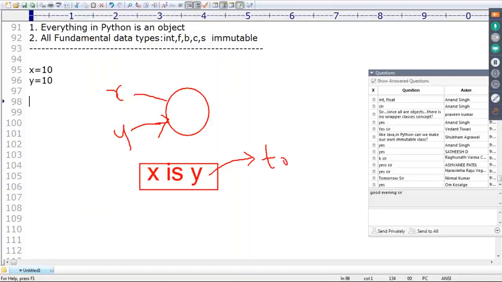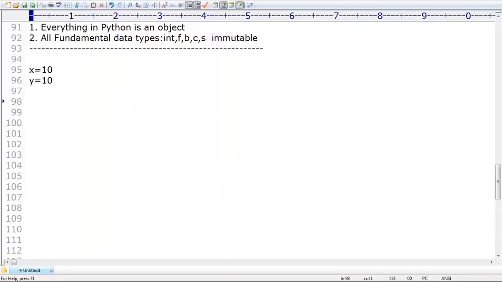Remember that. Instead of checking the memory address of x and the memory address of y, we use x is y. If it returns true, it means x and y are both pointing to the same object. Clear? We are not required to use id. From now onwards we can use is, right?